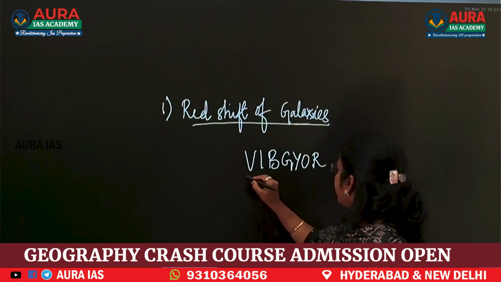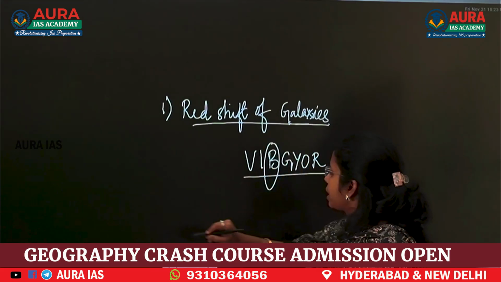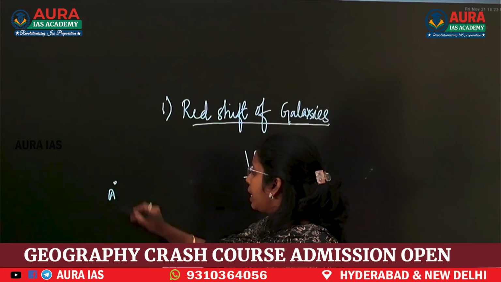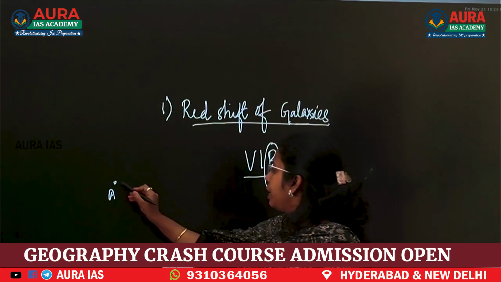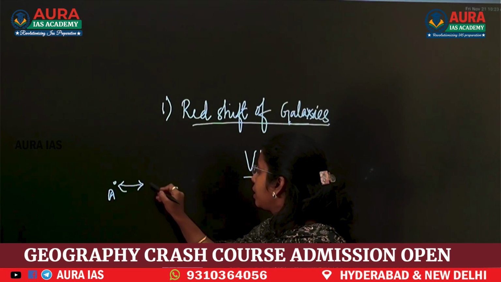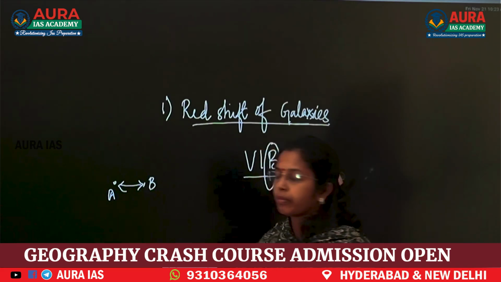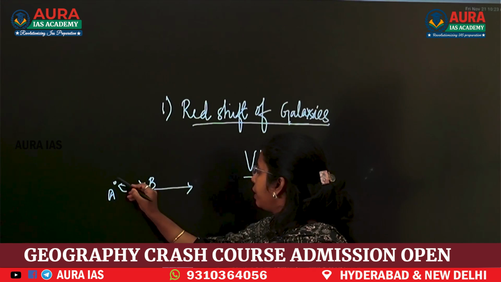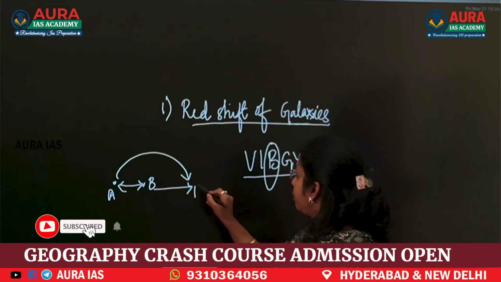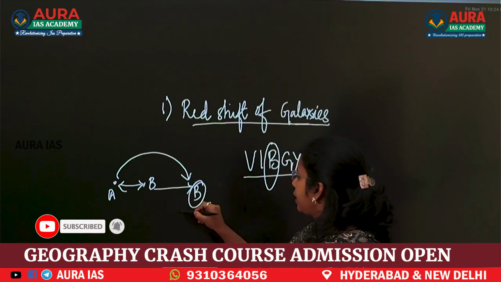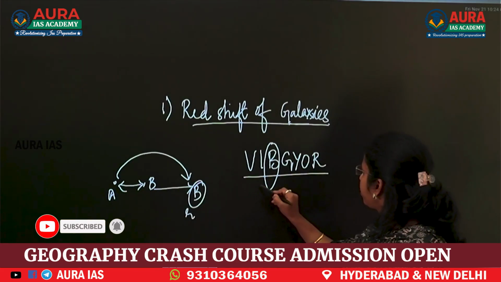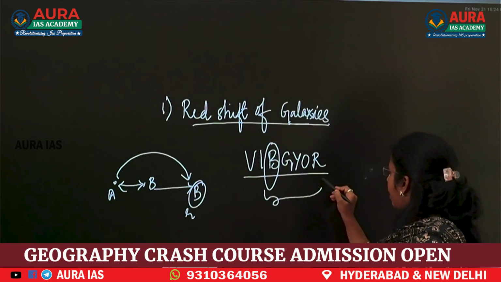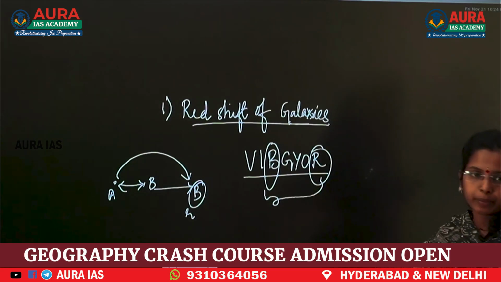When a person stands here, for example A, and B is far away, and now this B is moving forward. When B is moving away, B will be visible red. Red color. Means when you move away from here, the light appears to be red.